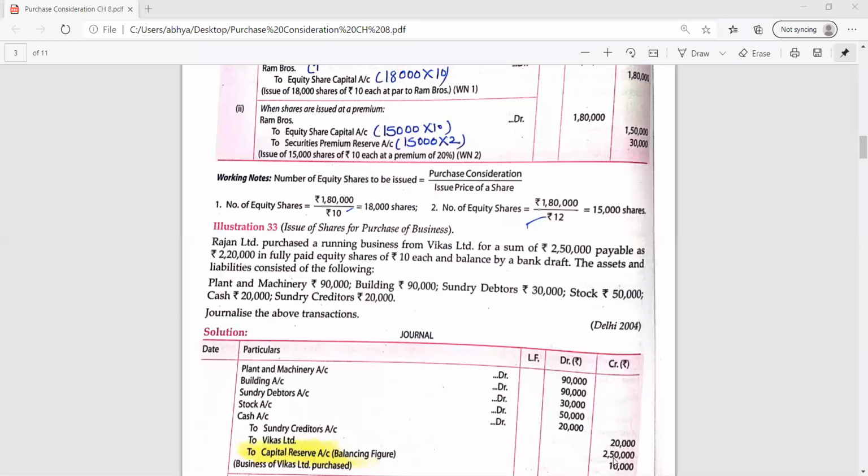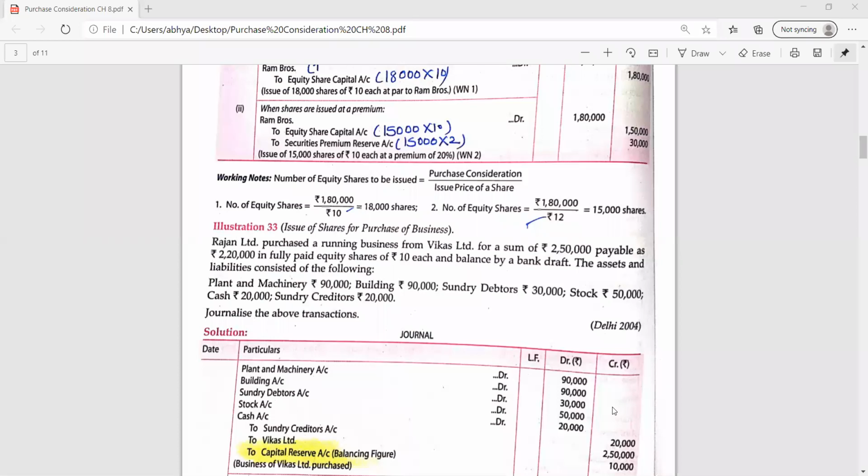Now after doing this, all the assets debited, all the liabilities credited, and to vendor. Now we have to find out the total of both the sides, debit and credit. Then we will check whether the debit side is more or the credit side is more. Here you can see that the debit side is more than the credit side.